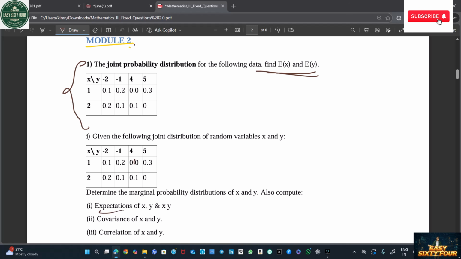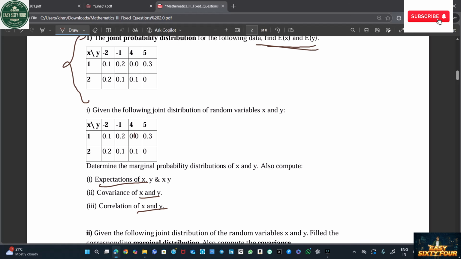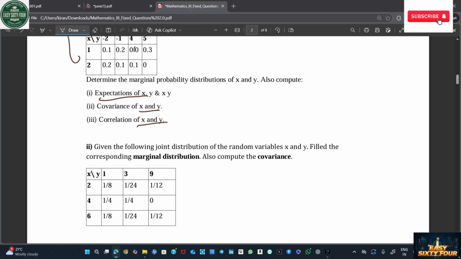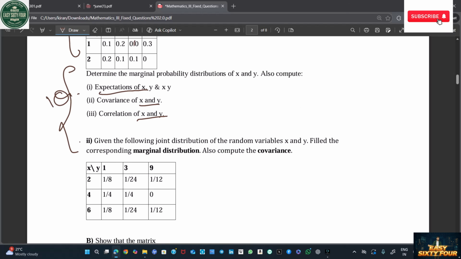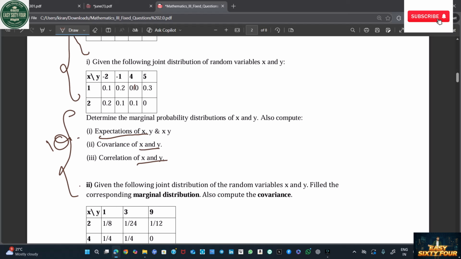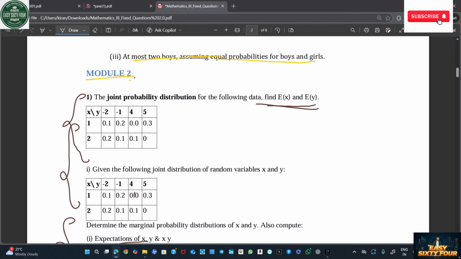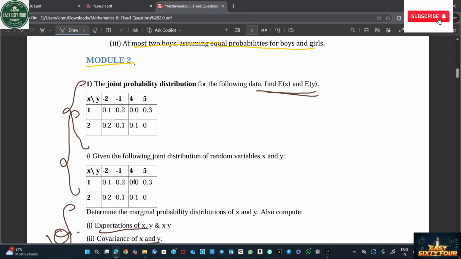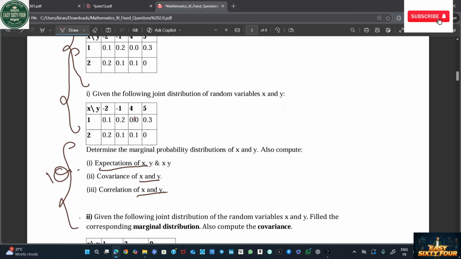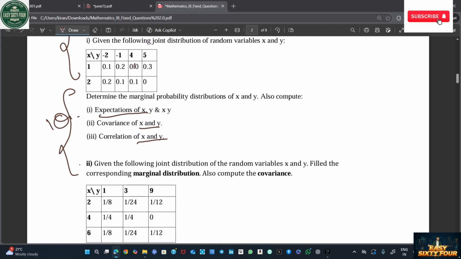Here, the expectations of X, Y, and covariance and correlation. In these three questions, one question is going to come in your exams. It's a fixed question. No need to study other questions also. If you can see, the topic joint distribution only comes here. Joint distribution, joint distribution. These three questions, one of them is going to appear in your exams.